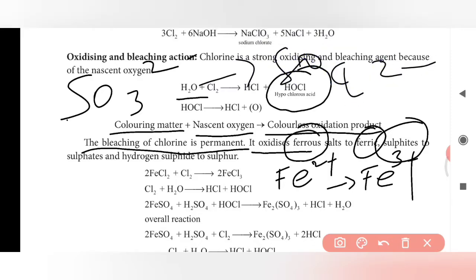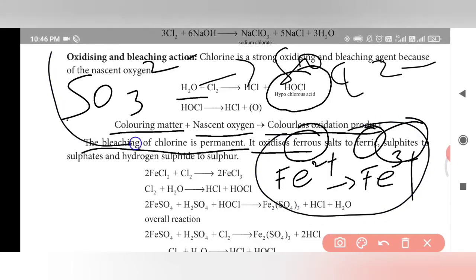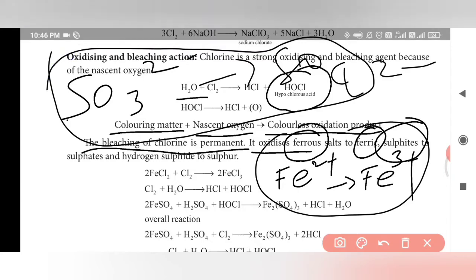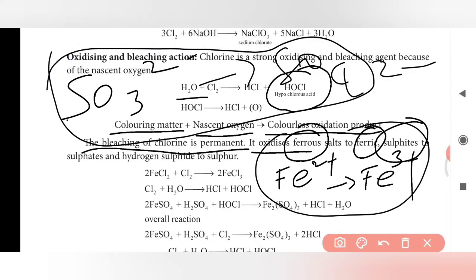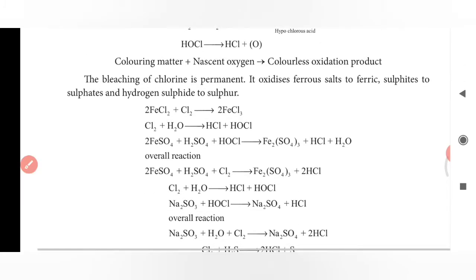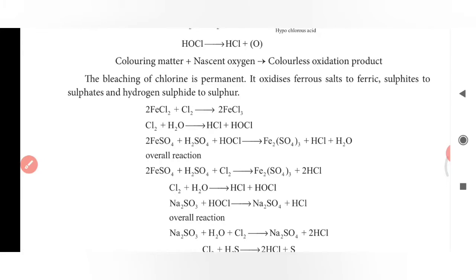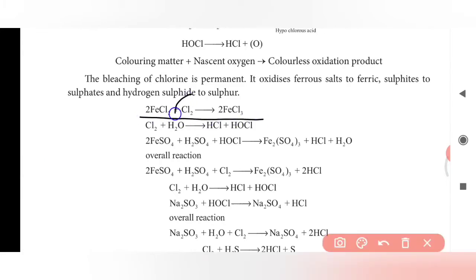Oxidation is nothing but addition of oxygen or removal of electron. Here the removal of electron takes place, and here the addition of oxygen takes place. This occurs due to the presence of nascent oxygen from bleaching powder, that is hypochlorous acid. Let's see the bleaching powder. Here the reaction occurs because chlorine acts as a powerful oxidizing agent. It will be confirmed by this reaction.